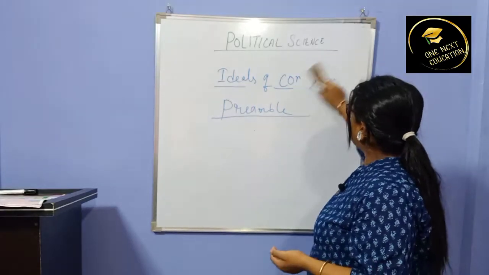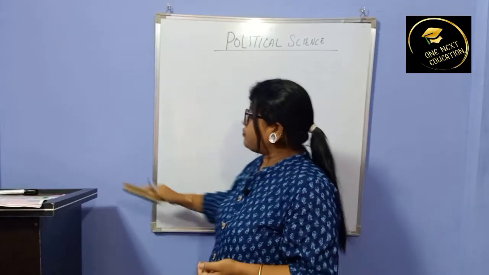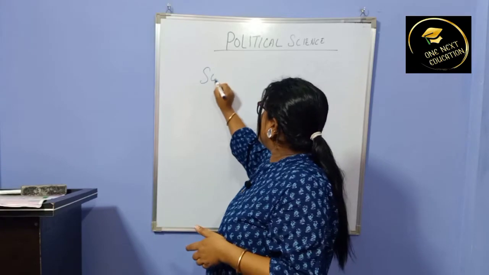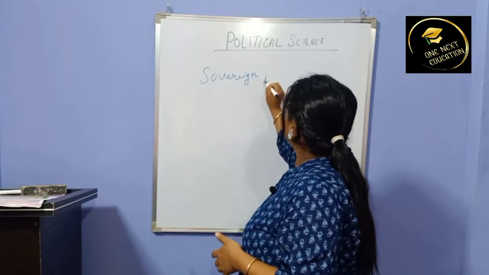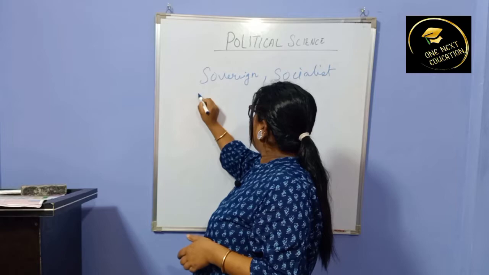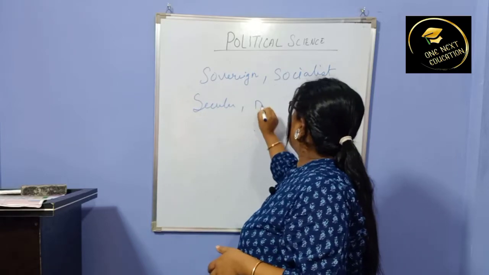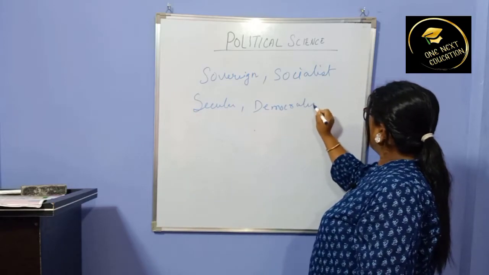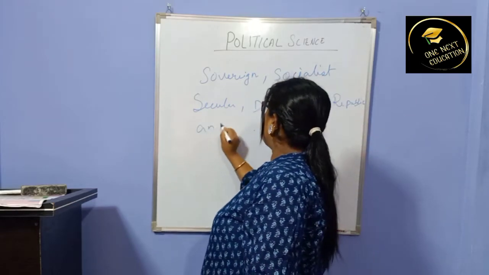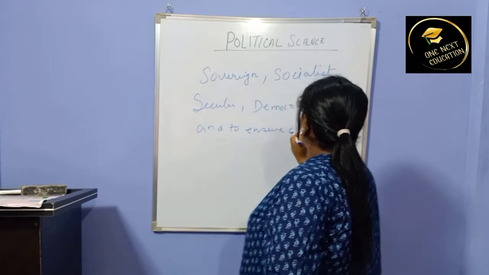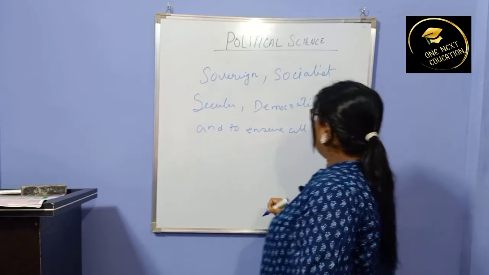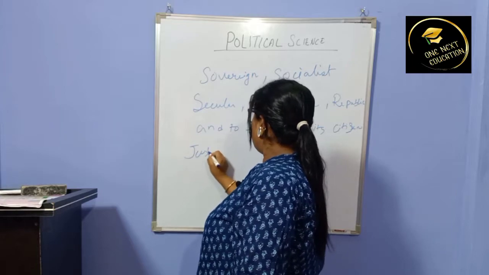So the constitution tries to give us sovereignty, sovereign, socialist, secular, democratic, republic, and to ensure all its citizens justice.